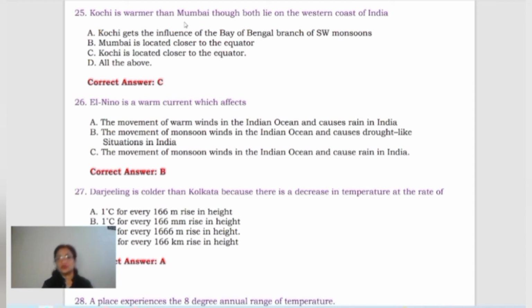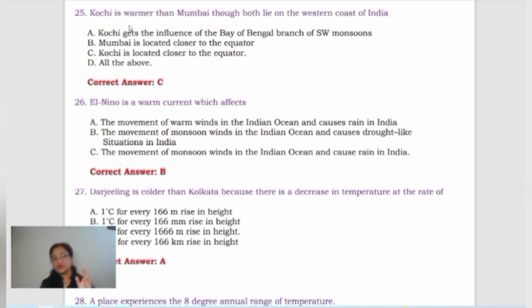Second option is Mumbai is located closer to the equator, right? The C option is Kochi is located closer to the equator, and the last option is all of the above. Now out of all these four options, which one is going to be the correct one?